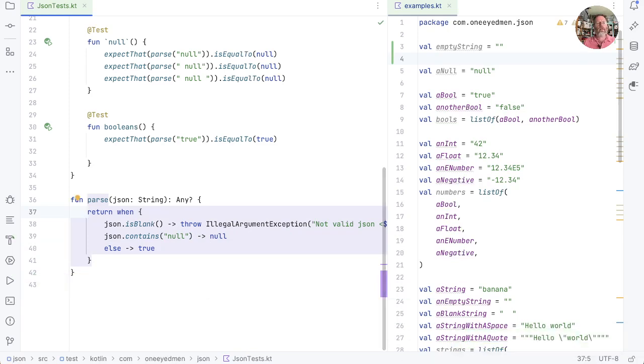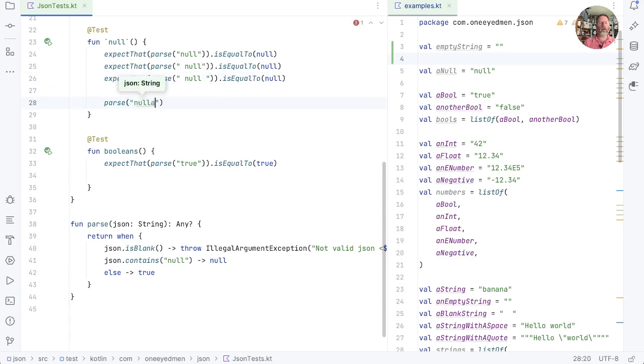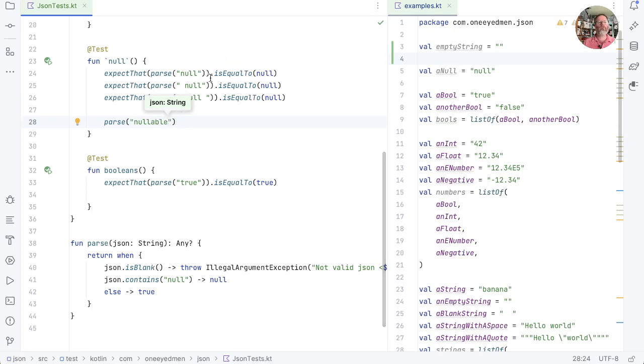Okay. Now you may be a bit suspicious, and I think you'd be right to, because we're just saying this contains null, not that it's only got null in it. So I think if we were to parse a string like nullable, then that shouldn't return null. What should it return? Well, it's not a string, it's not an int, it's not a float. It's not a string because it doesn't have quotes around it, at least not that our parse is seeing. So I think that has to throw.